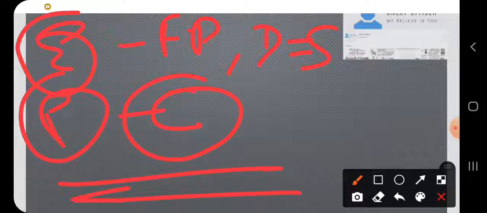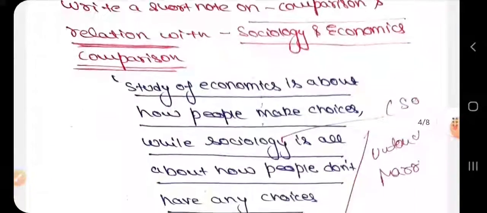So we have to write it down. This is the definition part, right? This is the introduction. So here is the model answer. Let's see the model answer. This is the question.